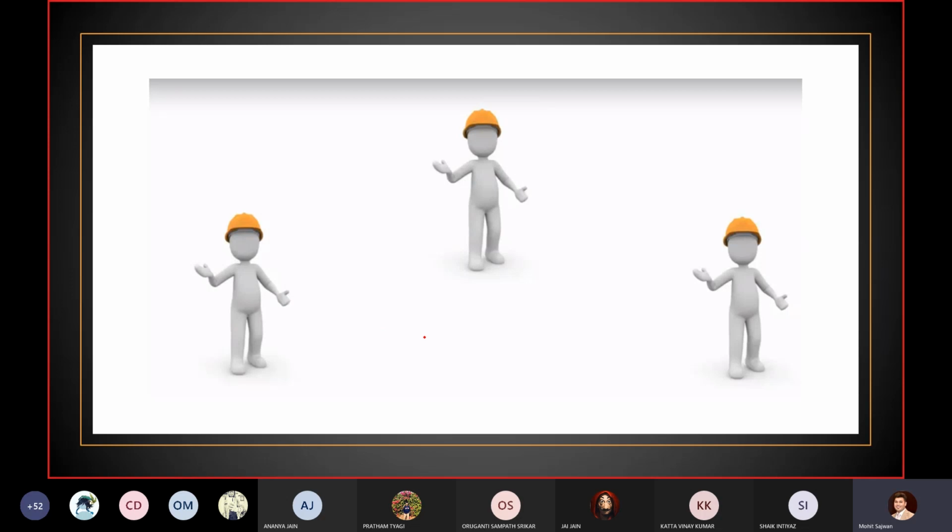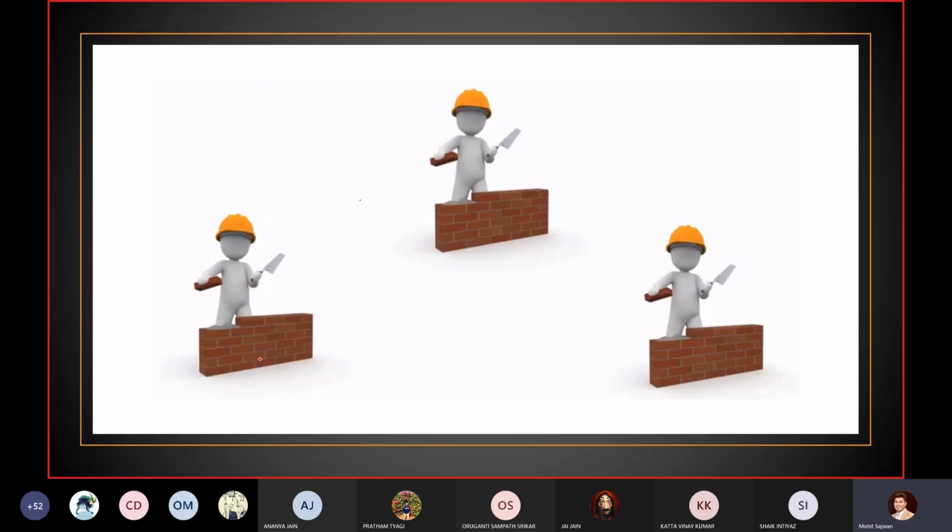Let's take this example. Let's assume this is a box of our construction site, and if we call this entire construction site a process, and these workers are our threads, let's say T1 thread, T2 thread, and T3 thread. We know that these workers are useless unless we give them some work. So we will give them some sort of task. Now they will execute this task simultaneously, parallelly.